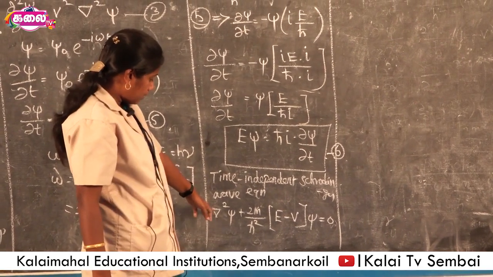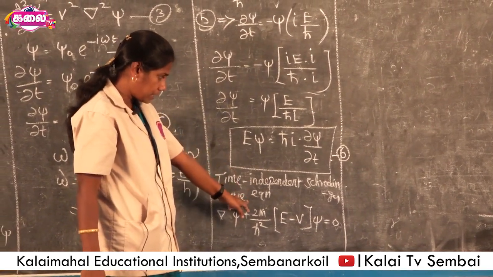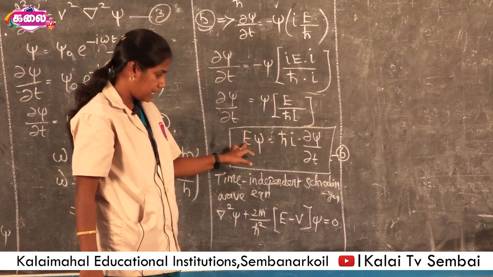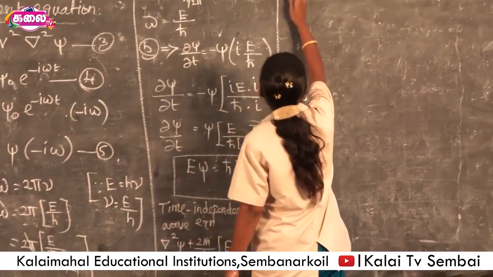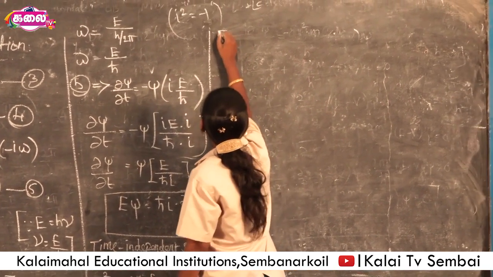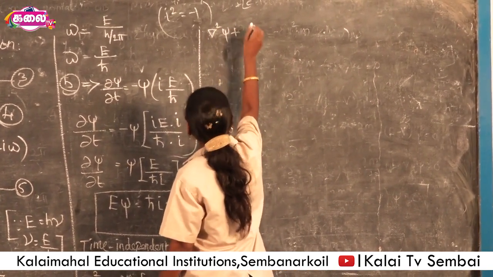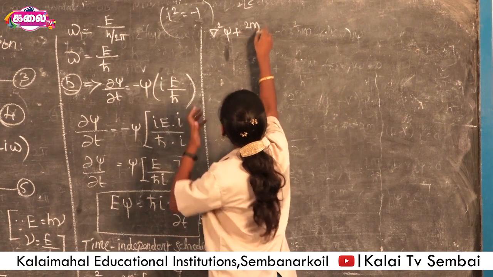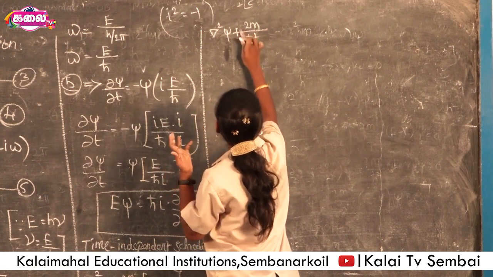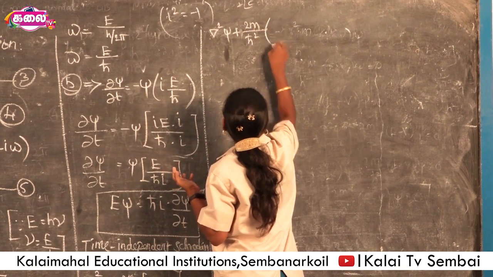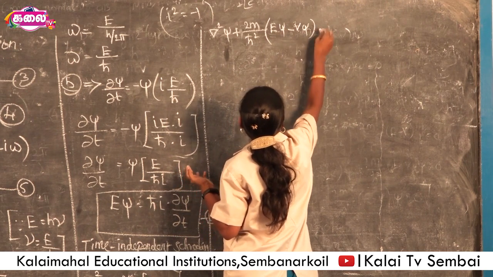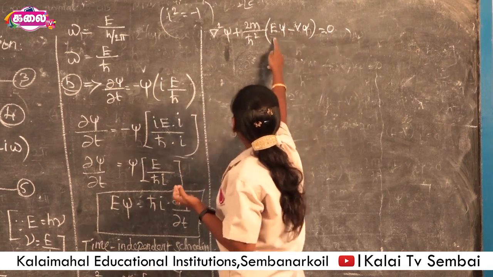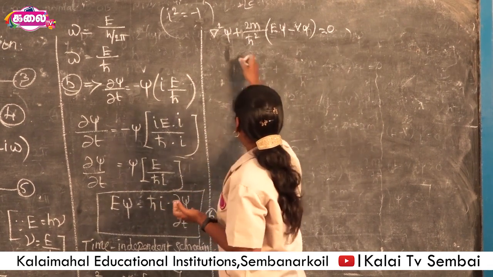In this time independent Schrodinger equation, we substitute the value of Eψ. The ψ is multiplied together, then the equation becomes ∇²ψ + (2m/ħ²)(Eψ − Vψ) = 0. Now the Eψ value is substituted here.